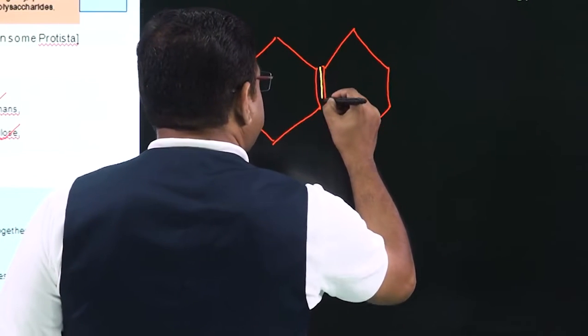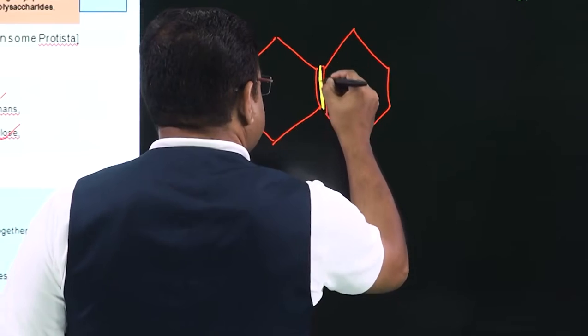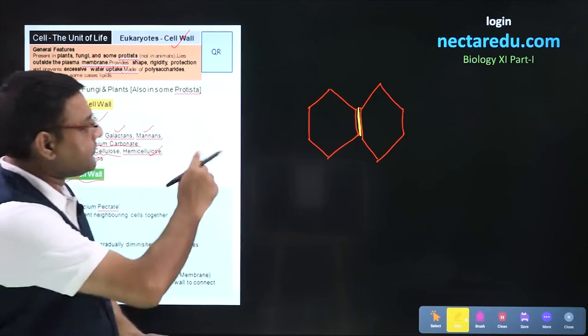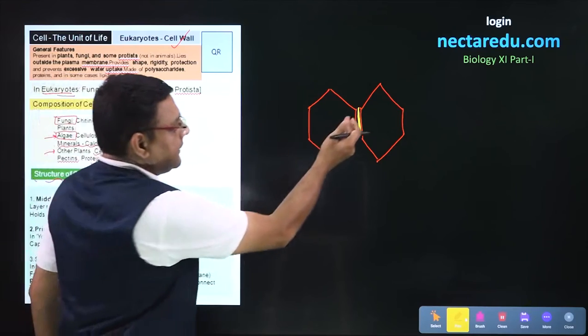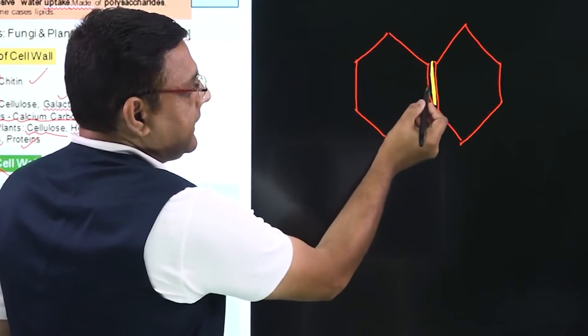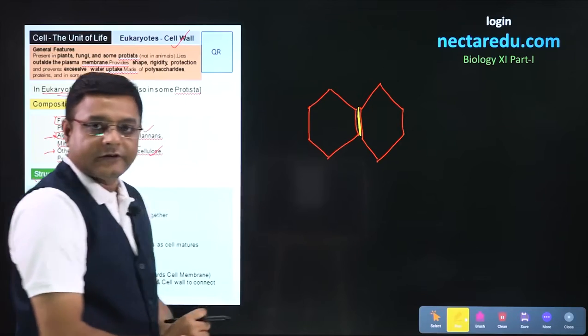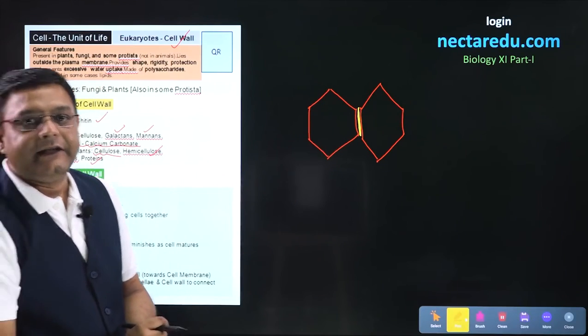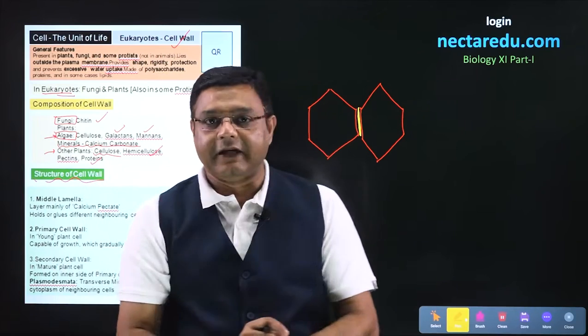Middle lamella will be present between the two cell walls. This yellowish portion which we are seeing is the middle lamella. These two cell walls which are represented in red color are basically the primary cell walls.